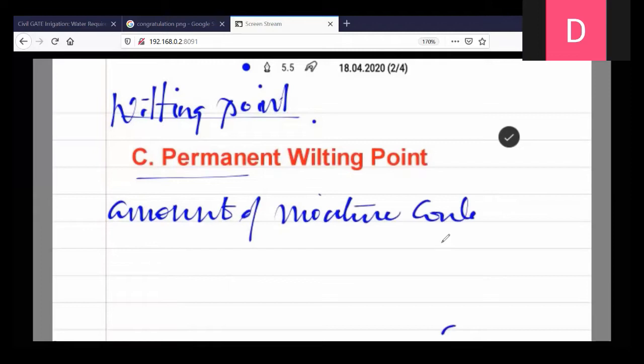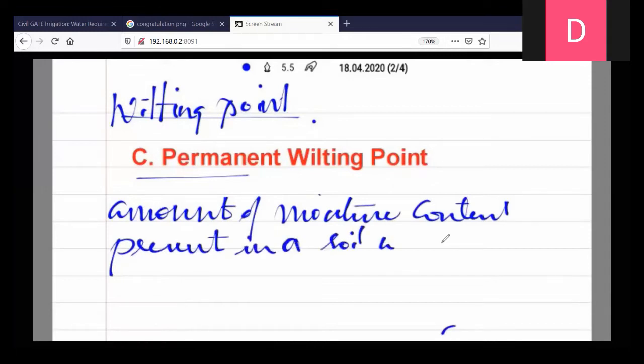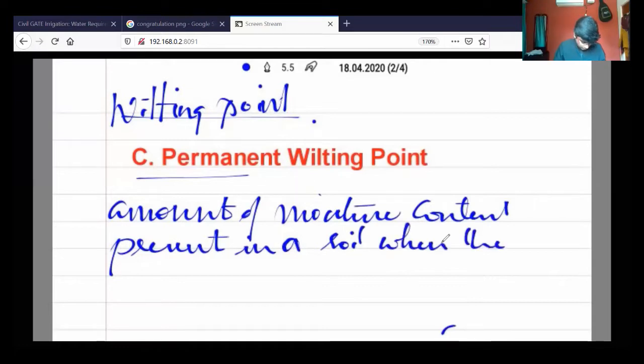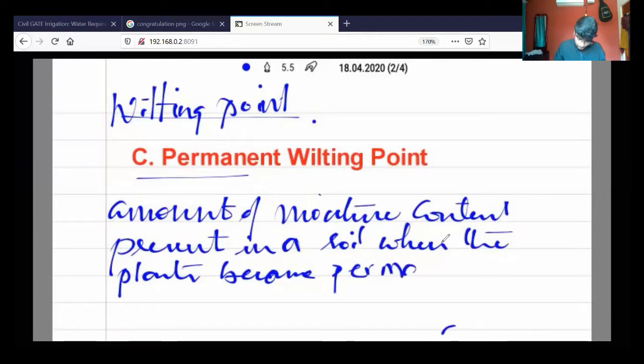So the amount of moisture content present in a soil when the plants become permanently wilting. Okay, so the amount of moisture we call it as permanent wilting point.